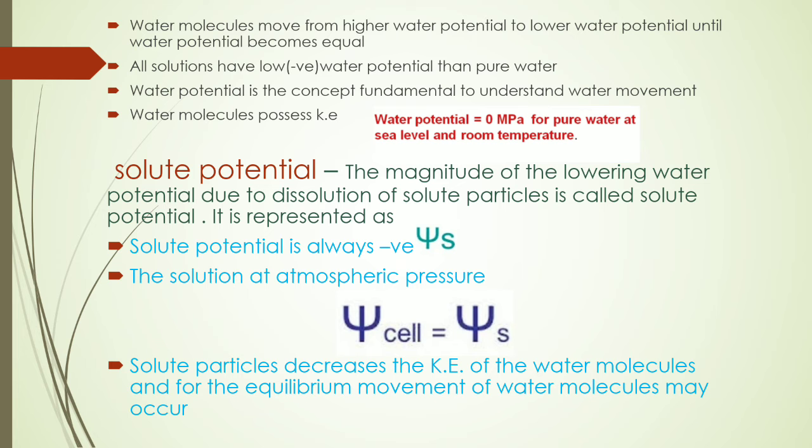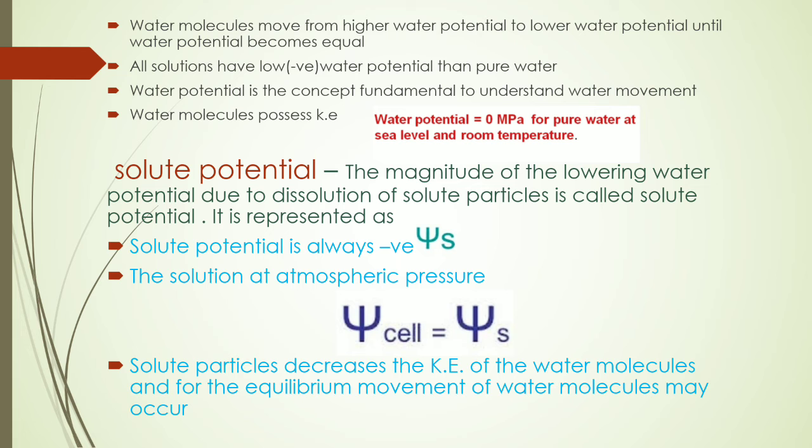Higher water potential is the water potential of pure water. If we see the red point here, water potential is equal to 0 megapascals or 0 bars for pure water at sea level and room temperature. Okay, this is taken as higher water potential. So water moves from higher water potential to lower water potential because it wants to maintain equilibrium.